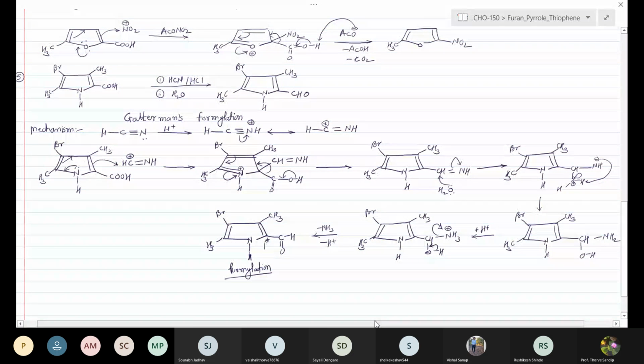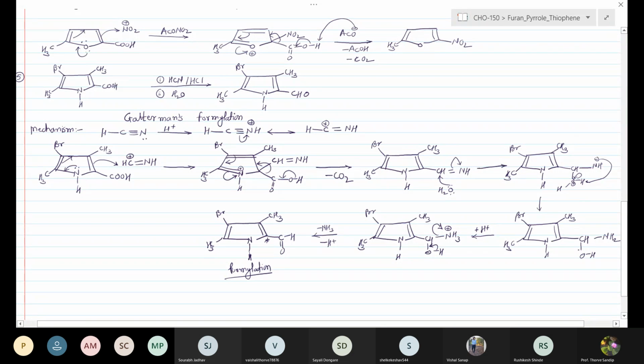After the formation of the electrophilic intermediate, the next step is the nucleophilic attack. It takes place at the second position, which carries a carboxylic acid group. Okay, next step is the aromatization with the loss of CO2. The loss of CO2 lets us generate an aromatic heterocyclic ring system. Next step, the reaction is carried out with water, with the nucleophilic attack of water. Next step is the proton transfer from oxygen to the nitrogen.